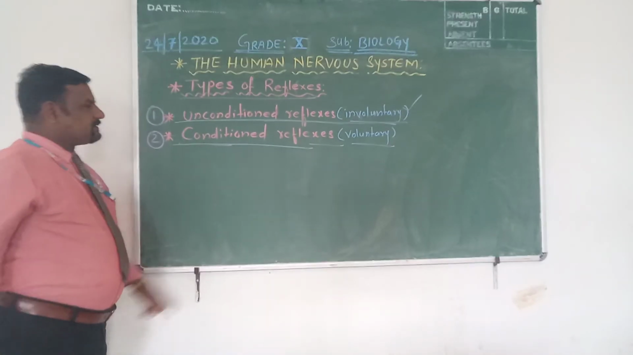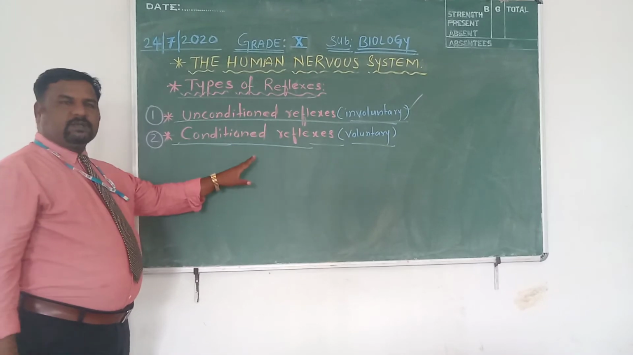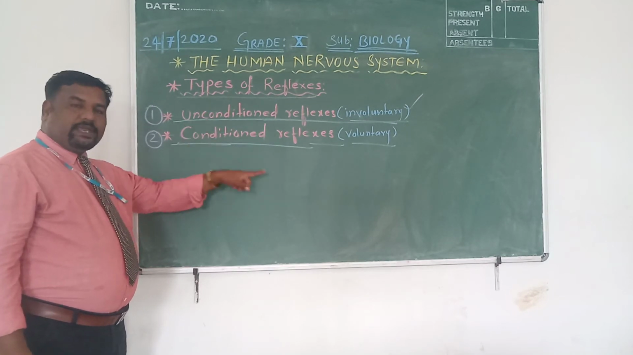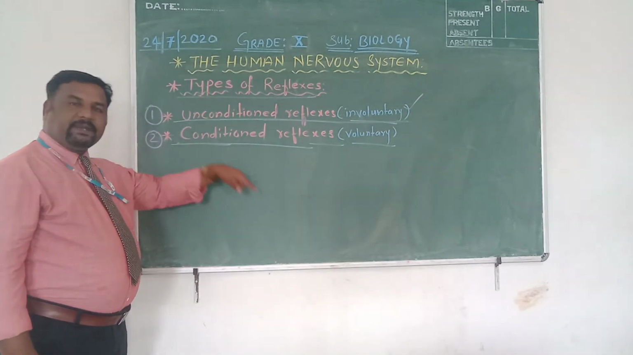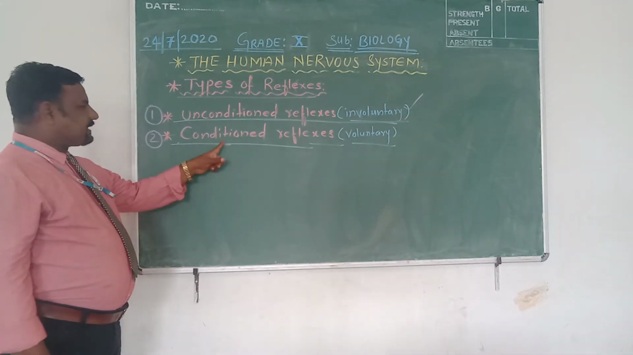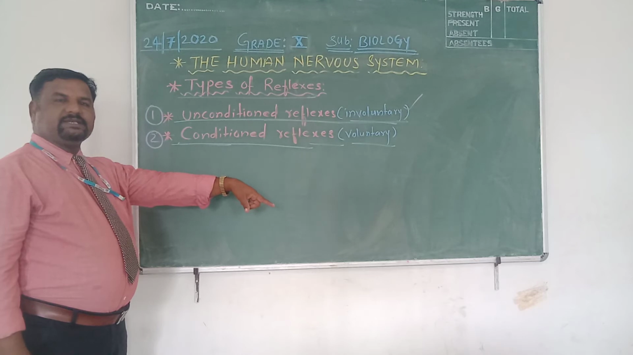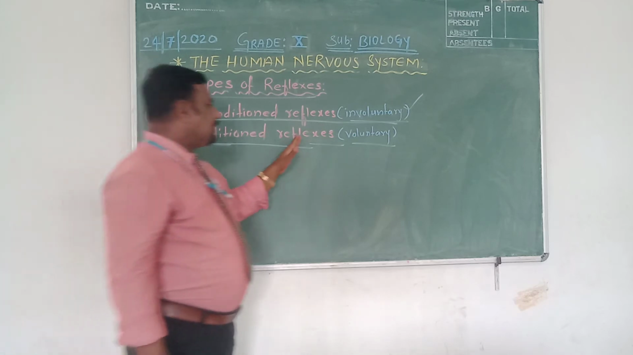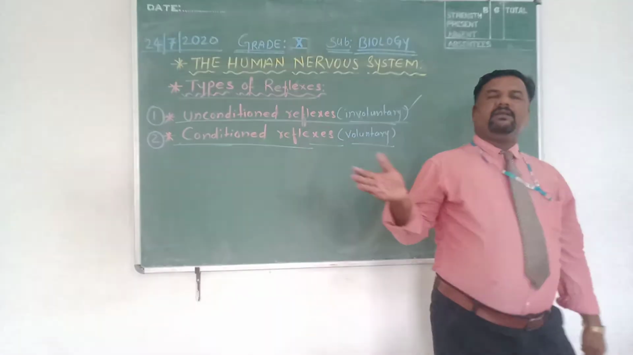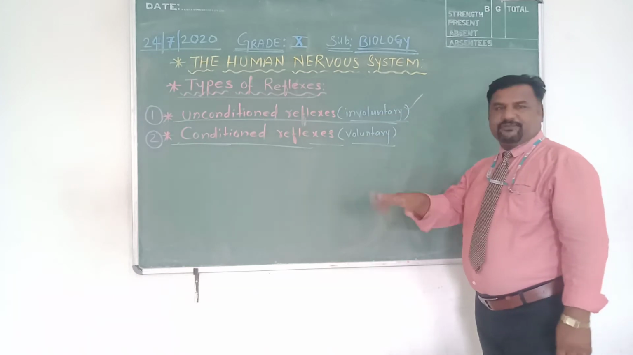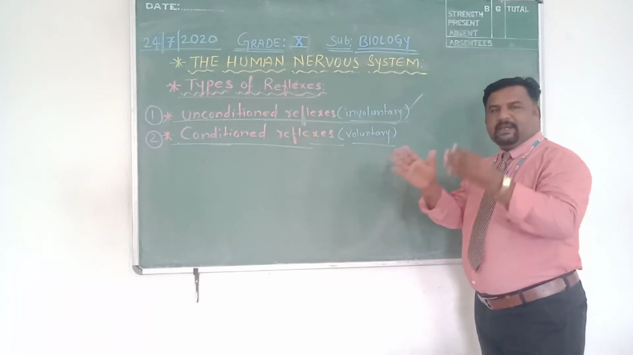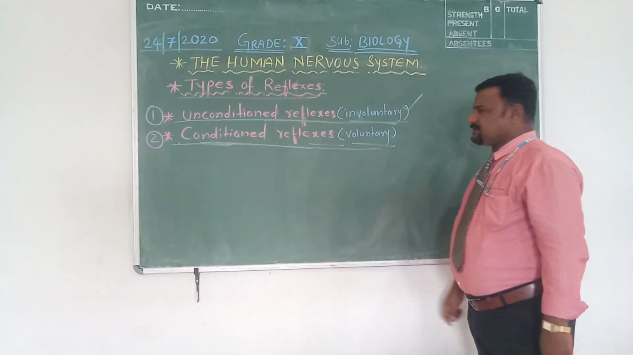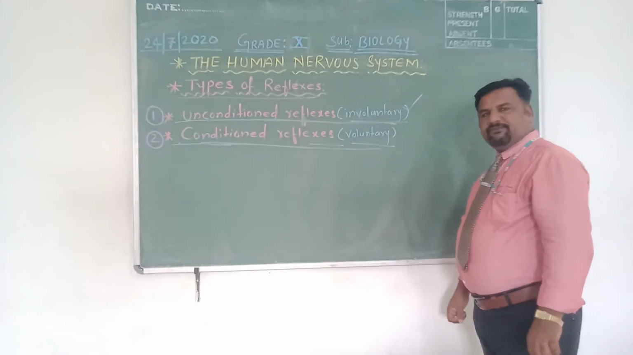Whereas the second kind of reflexes, conditioned reflexes, are not inborn and not unconscious. They are learned by an individual by doing the act a number of times repeatedly. These conditioned reflexes are voluntary in nature, and they are developed by an organism in its lifetime by doing the same act repeatedly. Such reflexes we call conditioned reflexes or voluntary reflexes.